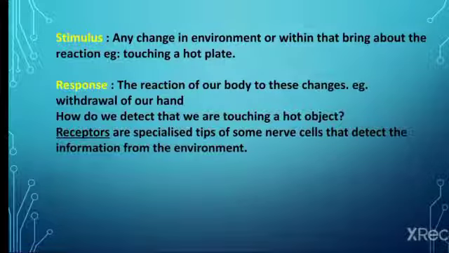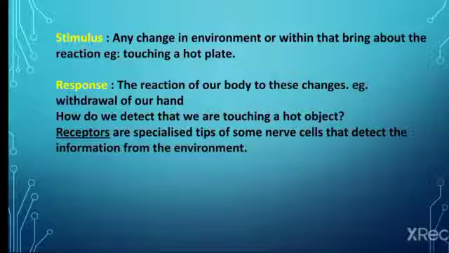See, there are some terminologies related to this chapter like stimulus, response, effector. First we will discuss them and then we will move ahead. What is a stimulus? Any change in environment or within that brings about a reaction is called a stimulus. We can take the example of touching a hot plate. Here hotness is a stimulus. Response, the reaction of our body to these changes, is called response. So we can take an example like withdrawal of our hand on touching a hot plate. So this is a response.